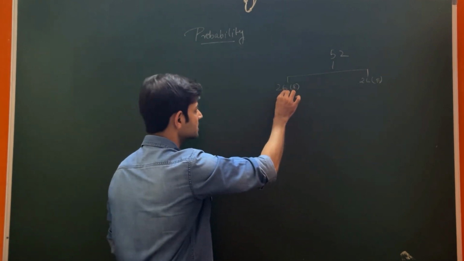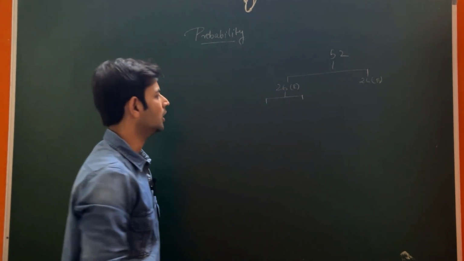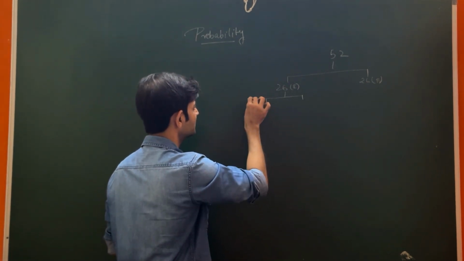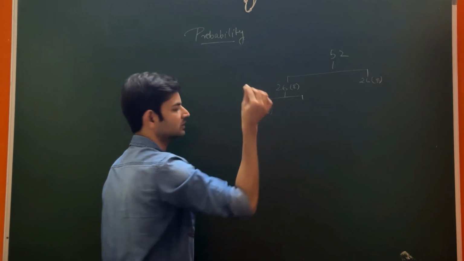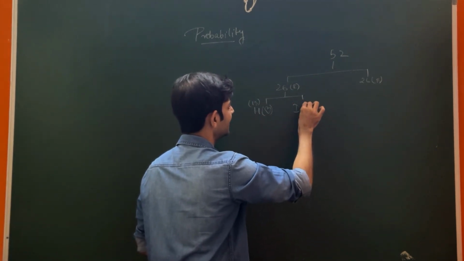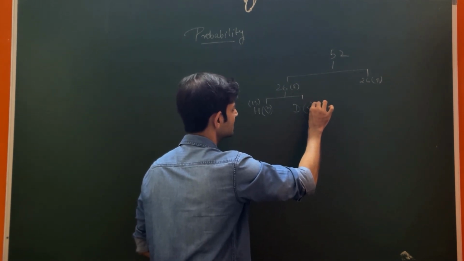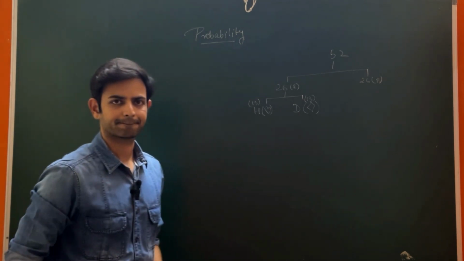Now in the 26 red cards there are two suits. One is called the hearts. Now these are 13 heart cards, which usually look like this. Then one is the diamonds. If you have seen the cards, they look like this. Again, they are also 13 cards.